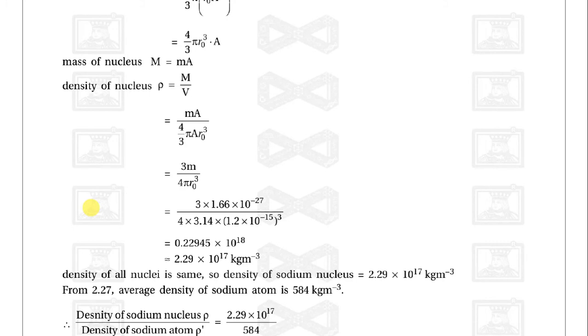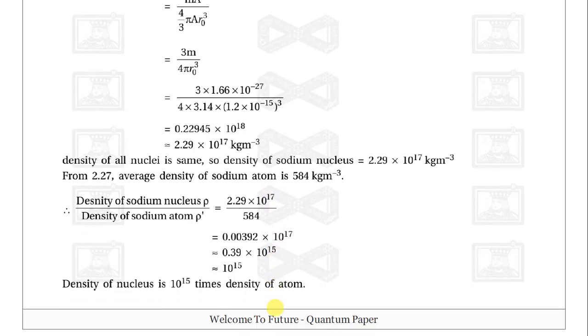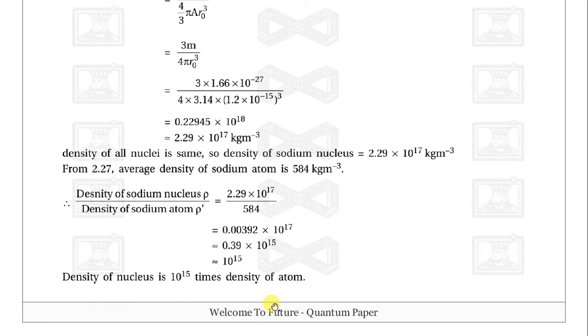The density of all nuclei is the same. So the density of the sodium nucleus is equal to 2.29 into 10 raised to 17 kilogram per meter cubed. The average density of a sodium atom is 584 kilogram per meter cubed. So the ratio of the density of the sodium nucleus to the density of the sodium atom is 2.29 into 10 raised to 17 divided by 584.